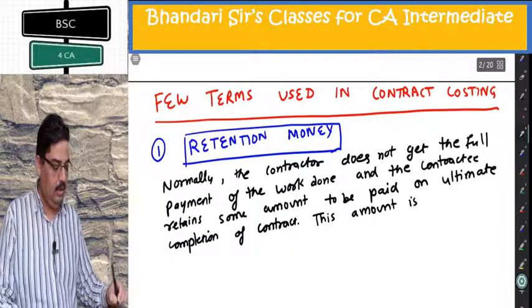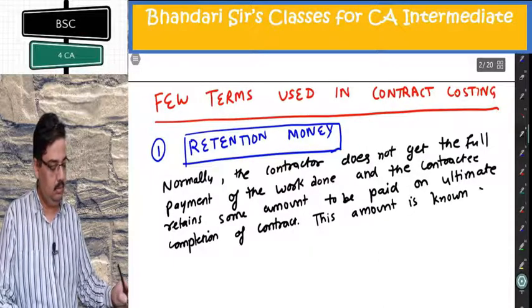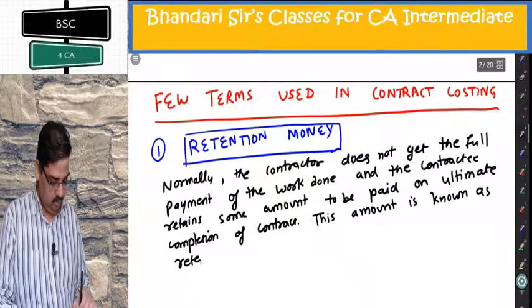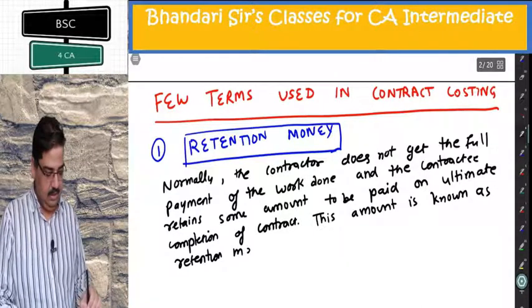This amount is known as retention money.